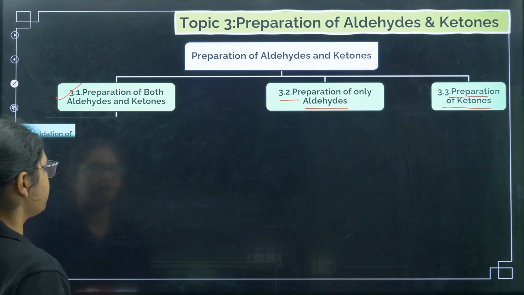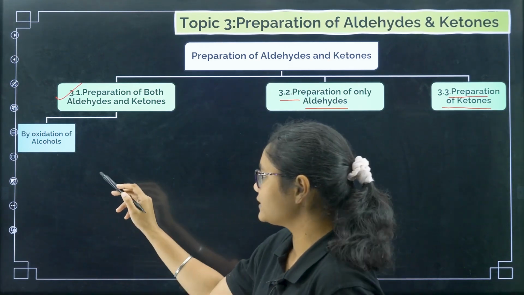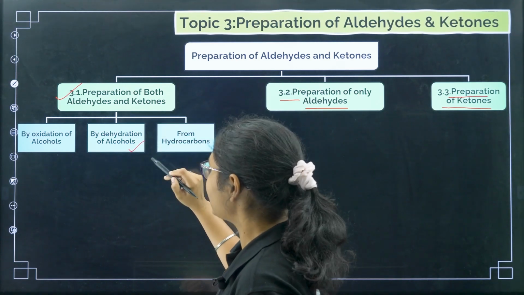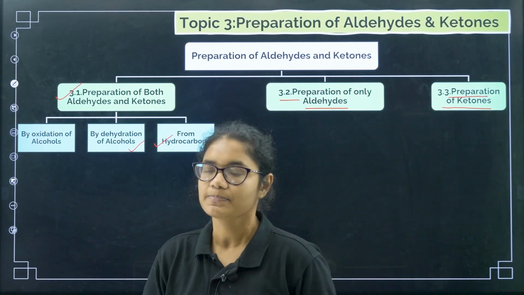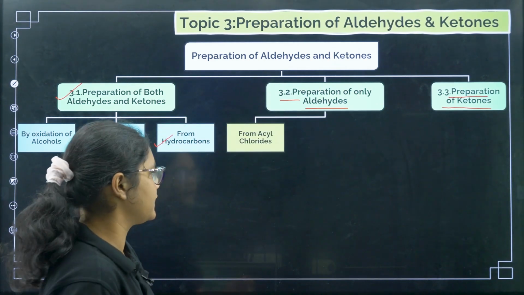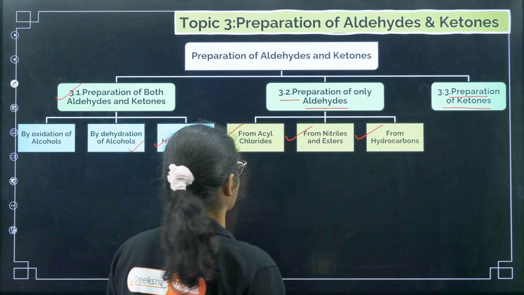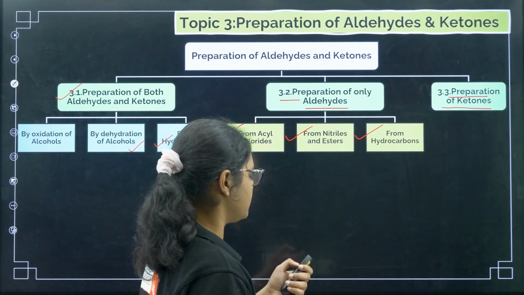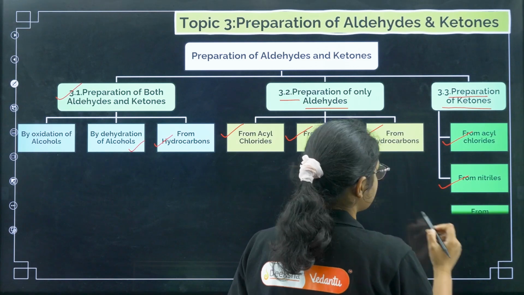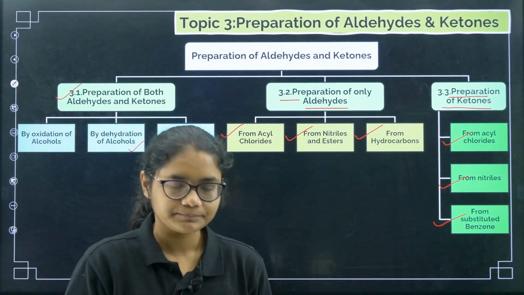Now coming to preparation of both aldehydes and ketones, what reactions do we have? First one is by oxidation of alcohols. Next we have by dehydration of alcohols, and next we have from hydrocarbons. Next, coming to preparation of only aldehydes, we have from acid chlorides, from nitriles and esters, and then from hydrocarbons. Now coming to preparation of ketones, first we have from acyl chlorides, next from nitriles, and then from substituted benzene.